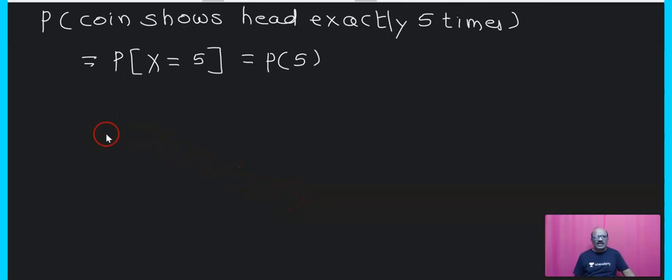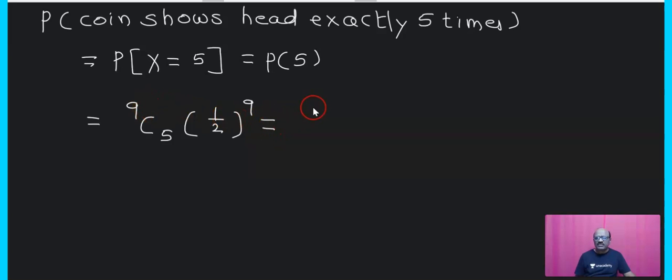This can be written as 9C5 into 1 upon 2 whole bracket raised to 9.